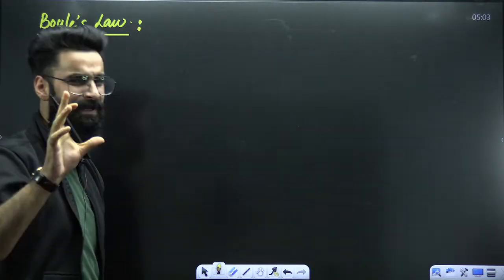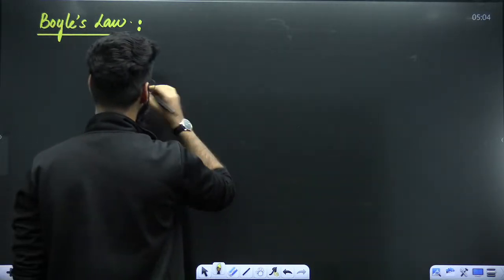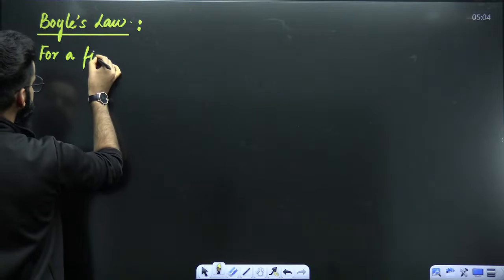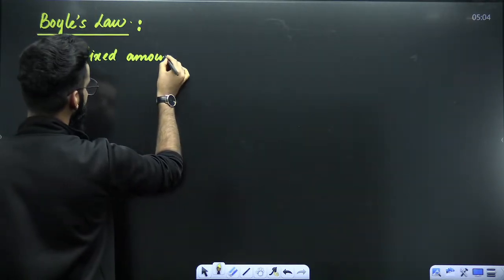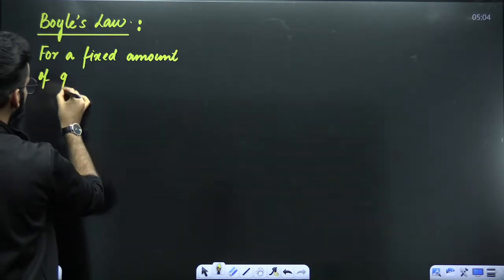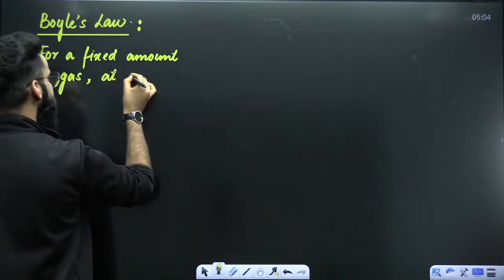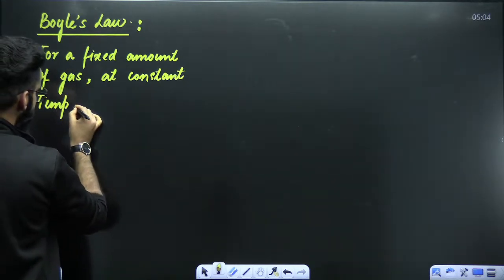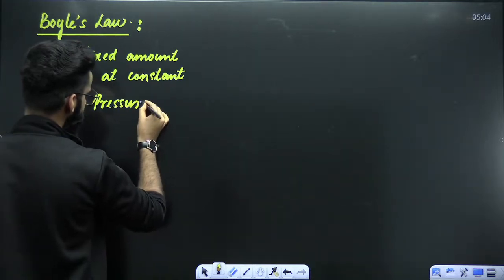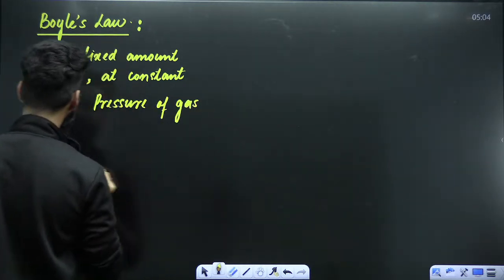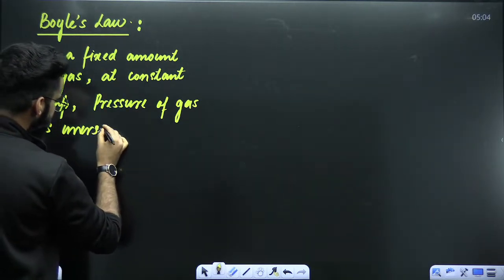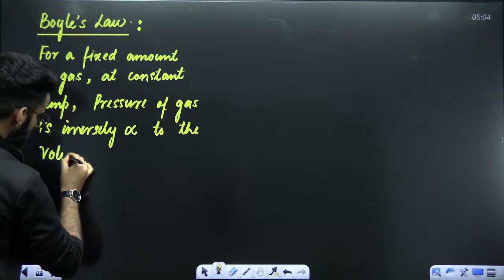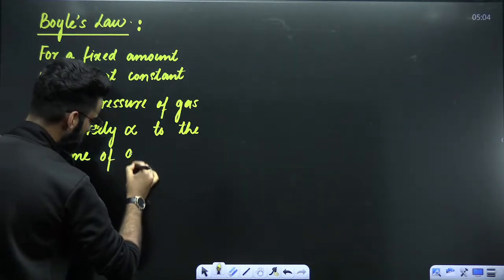It has a very simple and basic statement. The statement is, let me write it over here: for a fixed amount of gas at constant temperature, pressure of the gas is inversely proportional to the volume of the gas.